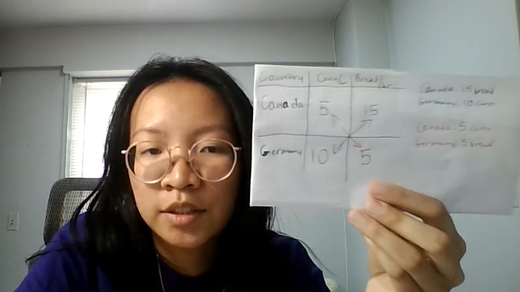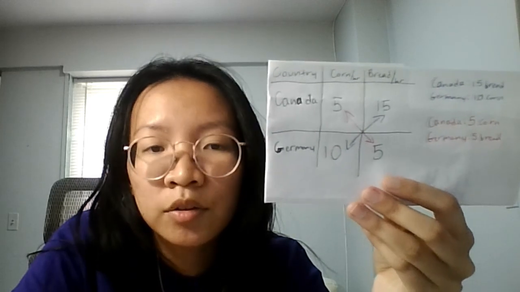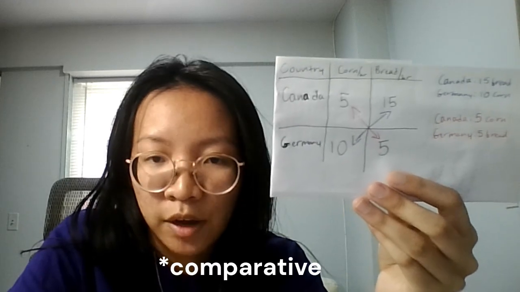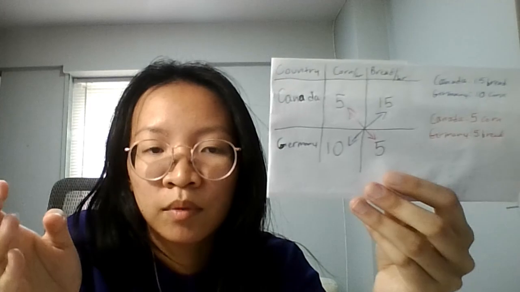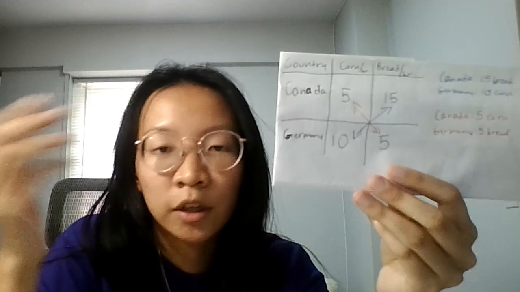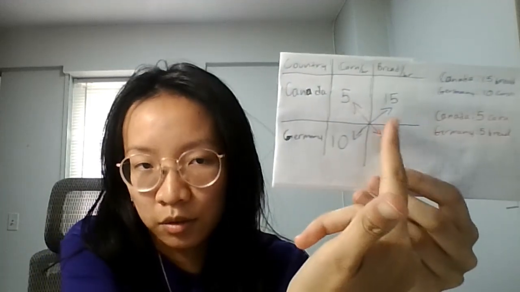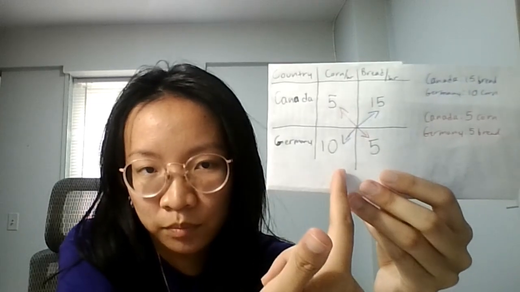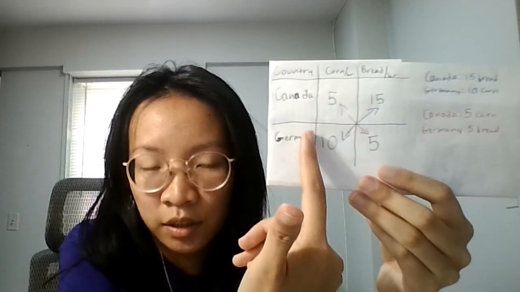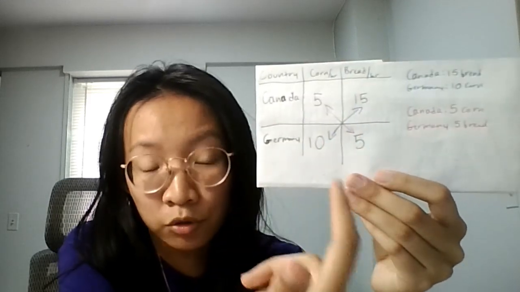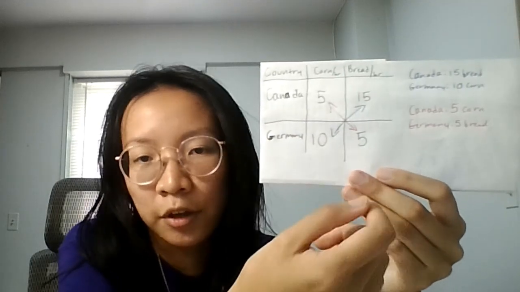And very quickly, if this hasn't been mentioned earlier, in these scenarios the countries have comparative and absolute advantages. Absolute advantage is just, before trading, is there a product that one country is better at producing than the other. Canada has an absolute advantage in bread, and Germany has an absolute advantage in corn, because Canada can produce more bread in an hour than Germany, and Germany can produce more corn in an hour than Canada.